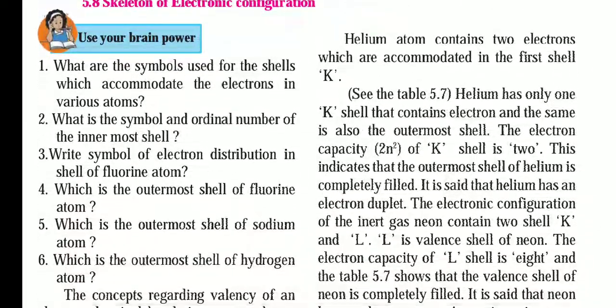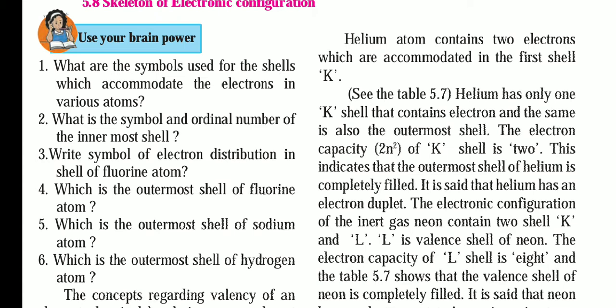Now what is given here? Helium atom contains two electrons which are accommodated in the first shell. Helium has only one K shell containing electrons, and the same is also the outermost shell. The electron capacity, 2n square, of the K shell is 2. This indicates that the outermost shell of helium is completely filled. It is said that helium has the electron duplet, because there are two electrons present in helium.